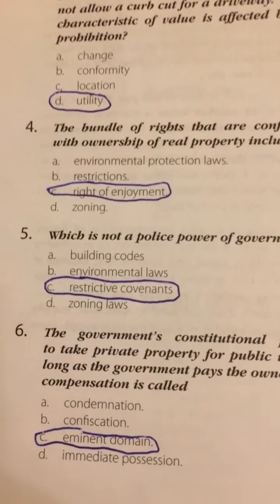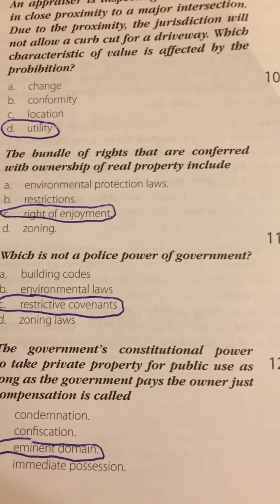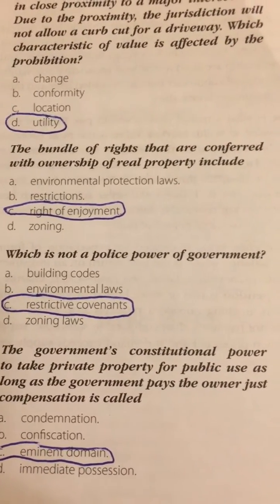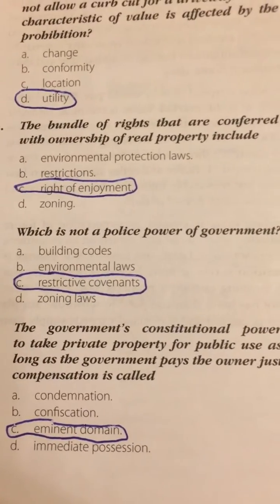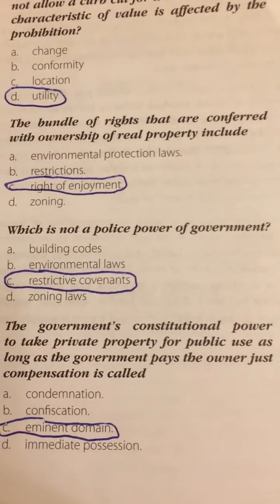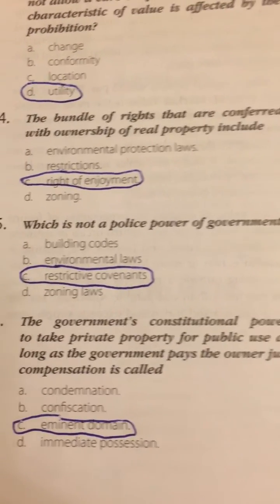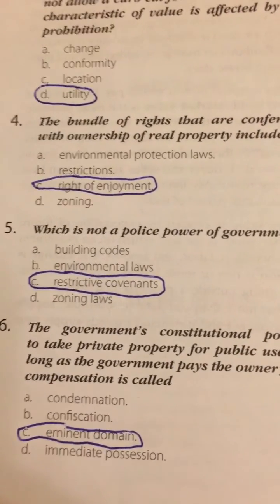Number 6. The government's constitutional power to take private property for public use as long as the government pays the owner just compensation is called A, condemnation, B, confiscation, C, eminent domain, or D, immediate possession? The answer is C, eminent domain.